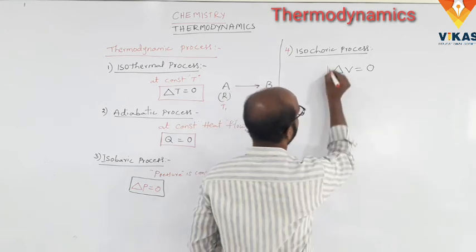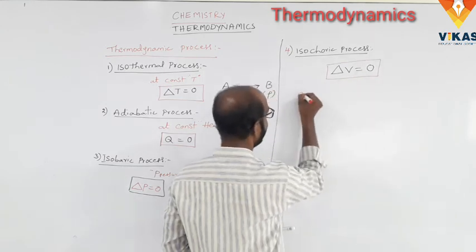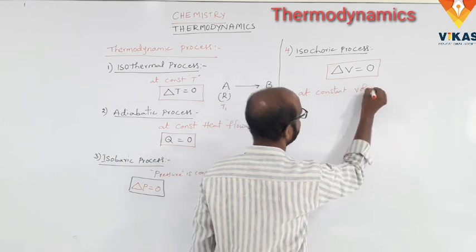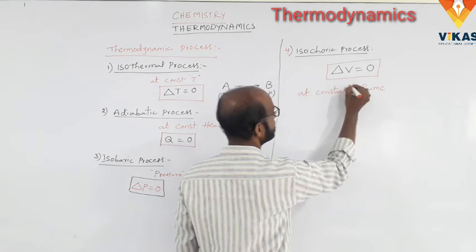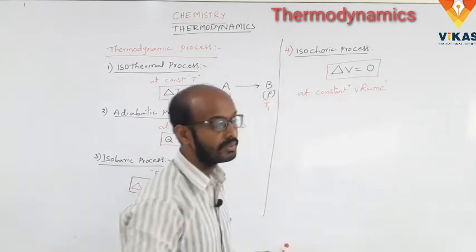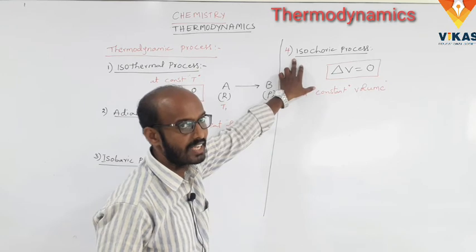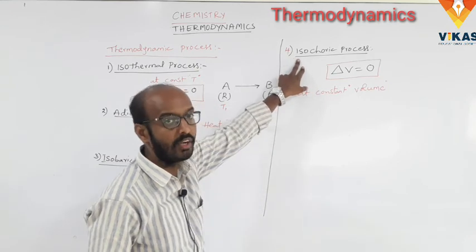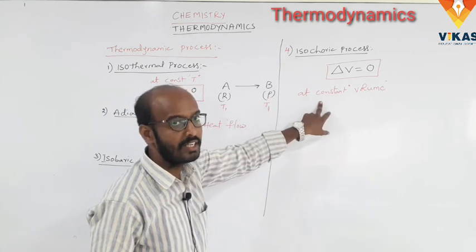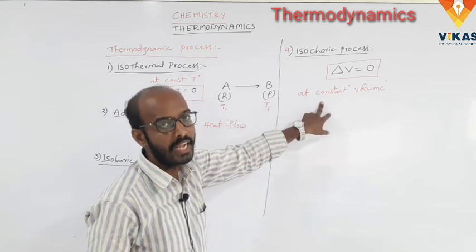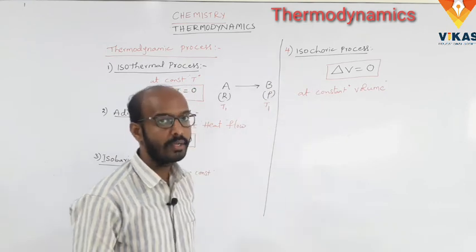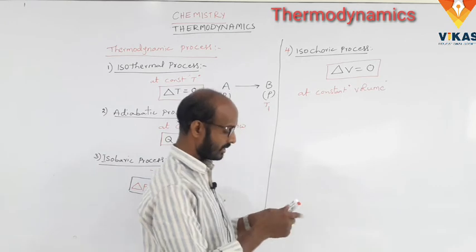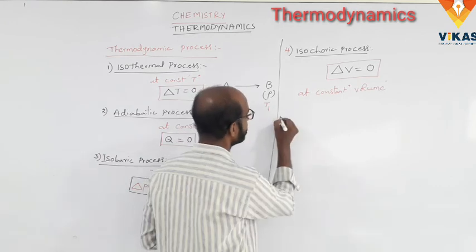Here which is the constant? At constant volume is called isochoric process. Once again I will repeat it. So what is isochoric process? The process in which there is no change in the volume during the entire process is called an isochoric process. So the process occurring at constant volume is called an isochoric process. And the last one is the cyclic process.